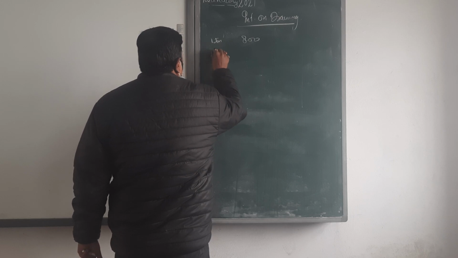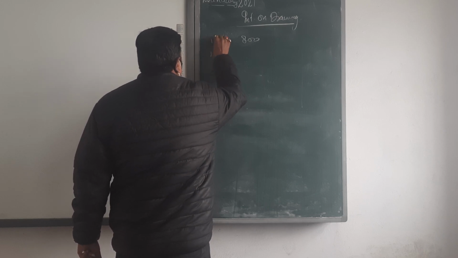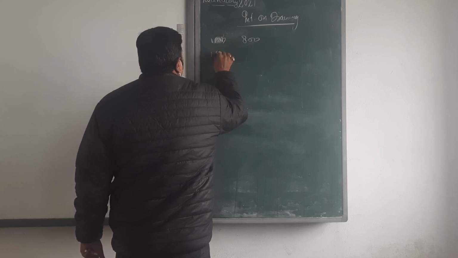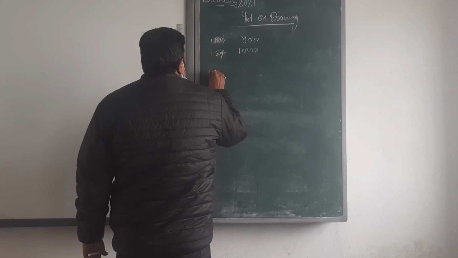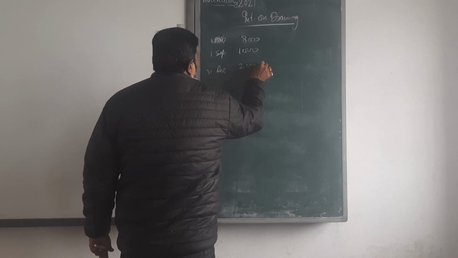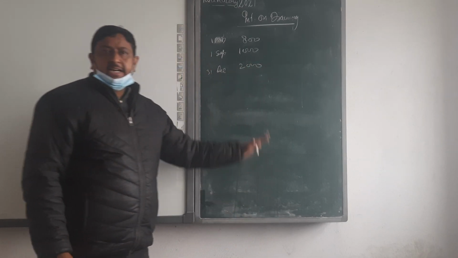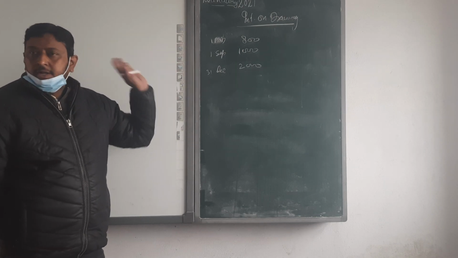800. First April. First September 1000. 31st December 2000. Like that is given. It's addendum, fully addendum. No system is there.